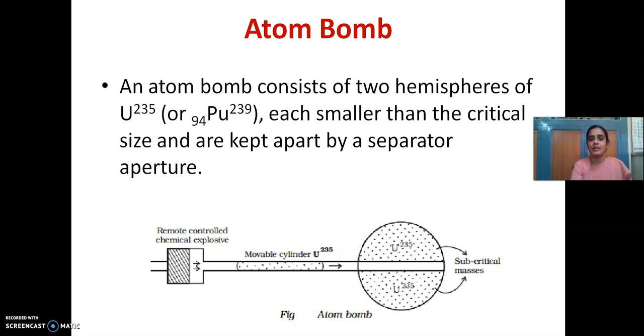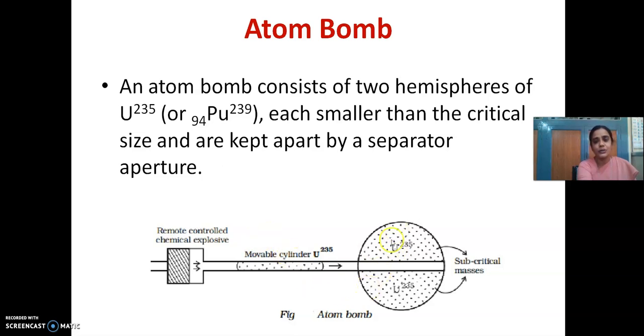Each of these 2 hemispheres is kept separate with a separator aperture, and there is a movable cylinder kept within a piston. All of this uranium-235, the 2 hemispherical pieces and this movable piece, have masses below the critical mass. So this is one of the important conditions for the atom bomb. They all should be below the critical mass.